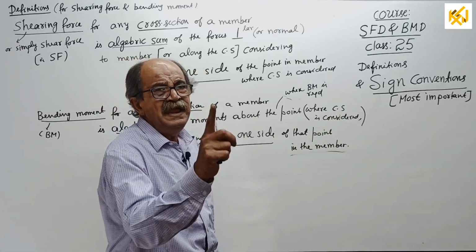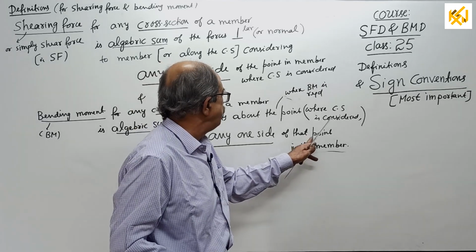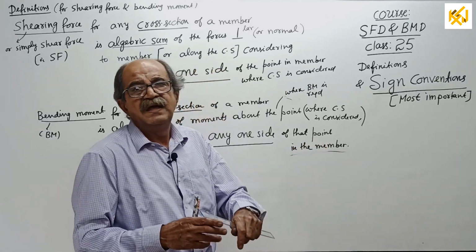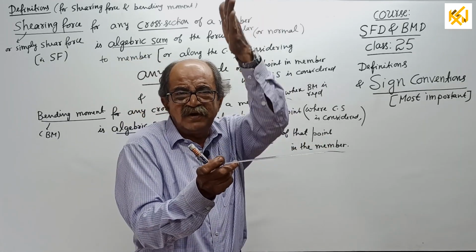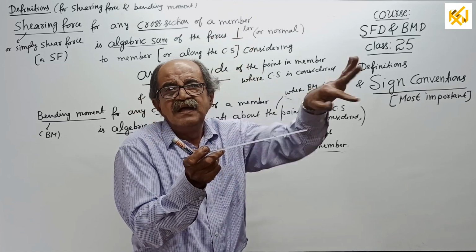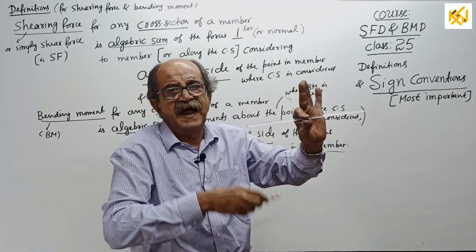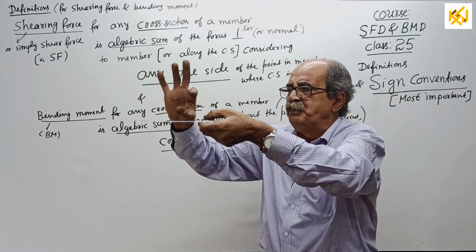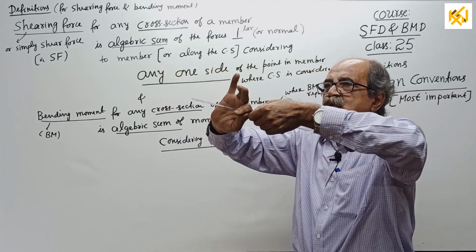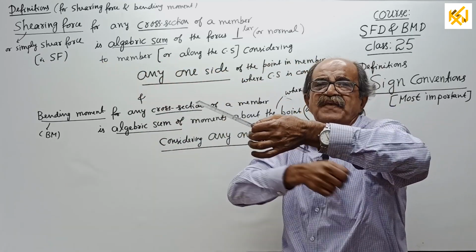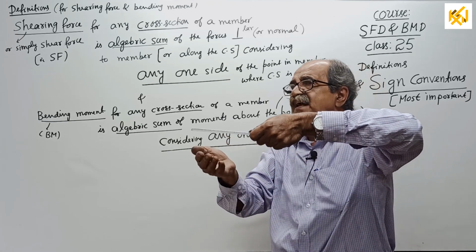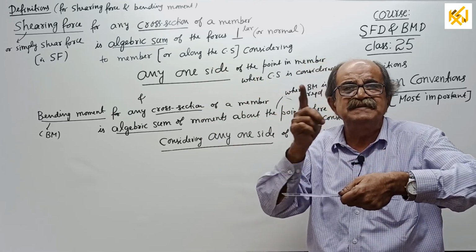Considering any one side of that point in the member, wherever you want the cross section, there is a point there in the member. So consider any one side. That means if I want bending moment here, look either this side or this side. Don't look both sides. Then find the algebraic sum of moment.